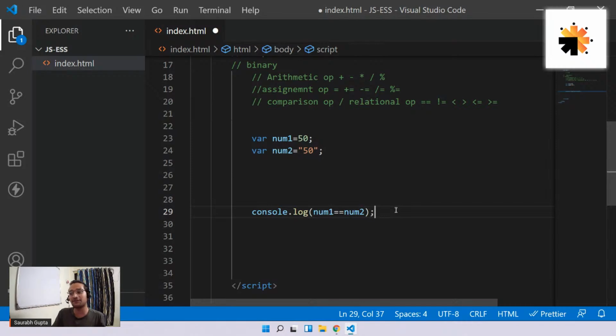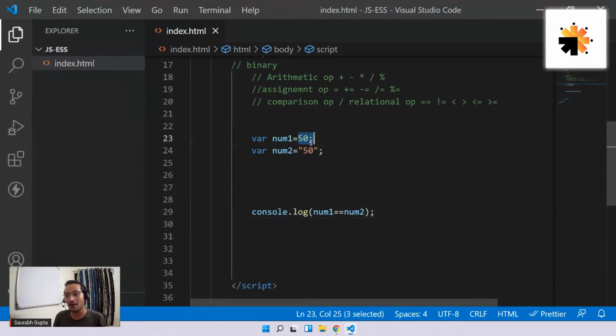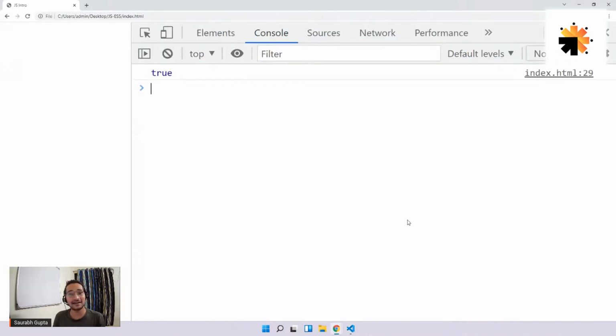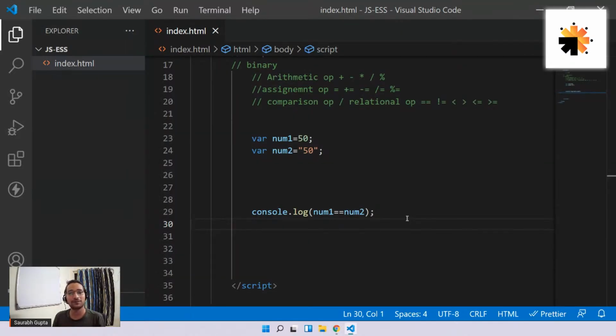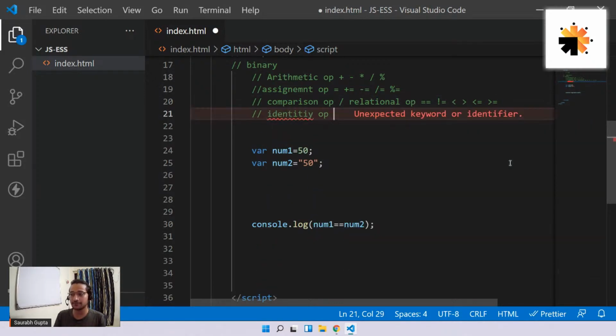So in this case, if I check if num1 is equal to num2, here we go. We get true. See? One is numeric 50, one is a string 50, which cannot be used as a number, but still for the relational operator equal to, they are same, and we get true, and that's an issue. So after a lot of time, people understood this, and that's why JavaScript created a new set of operators for equality and not equality checking. Those are called identity operators, in which we have something called triple equal to and not double equal to. And same thing happens in PHP as well.